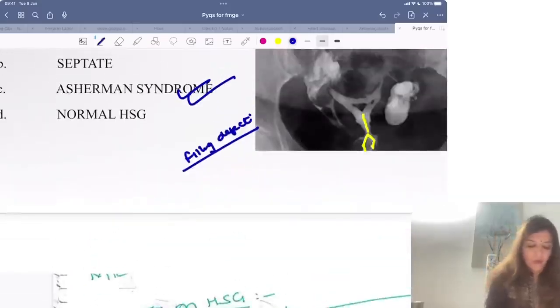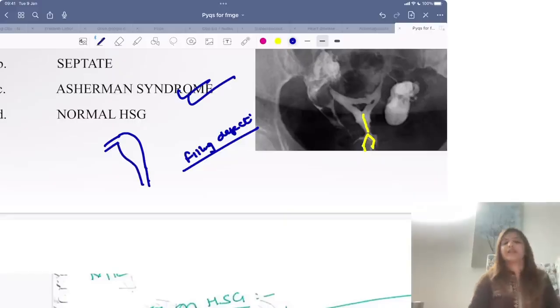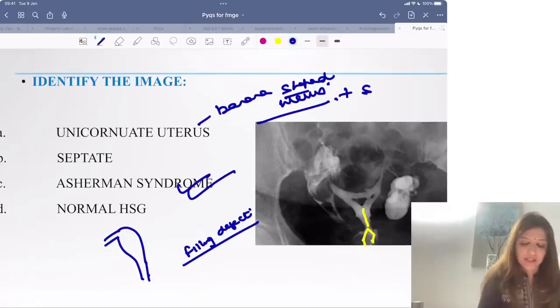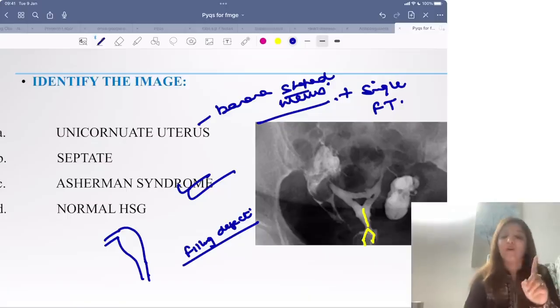So in HSG you are going to get an image like this, a banana shaped uterus. Only this much will be seen, the fallopian tube of one side will be seen, right? So you are going to get a banana shaped uterus plus a single fallopian tube. So in any HSG, if a single fallopian tube is seen, it means it is a unicornuate uterus, right?